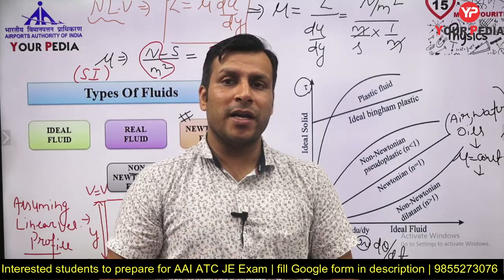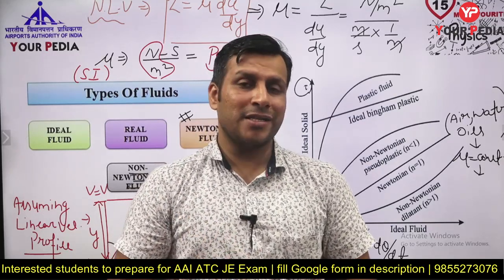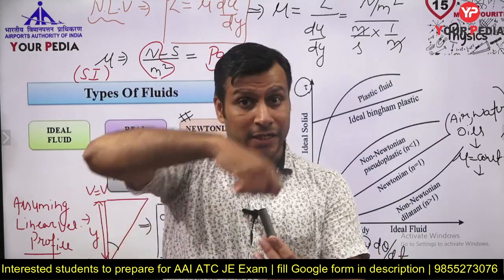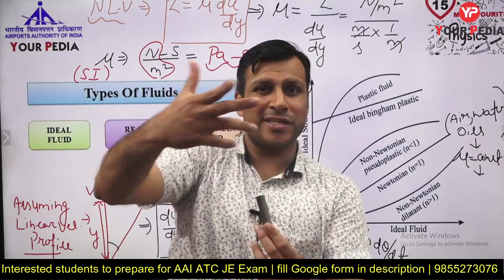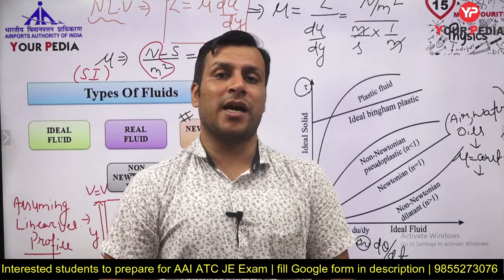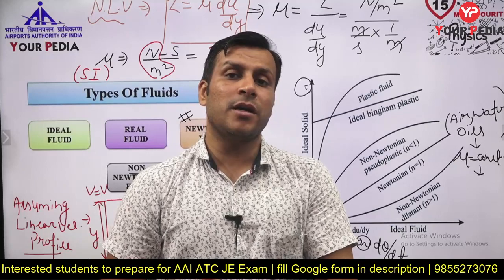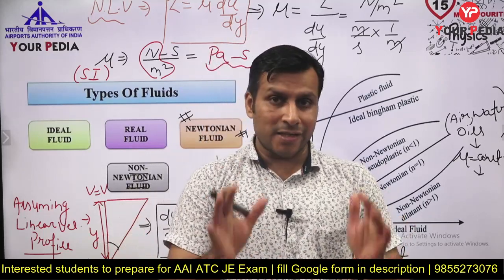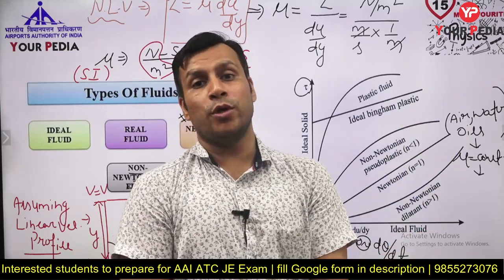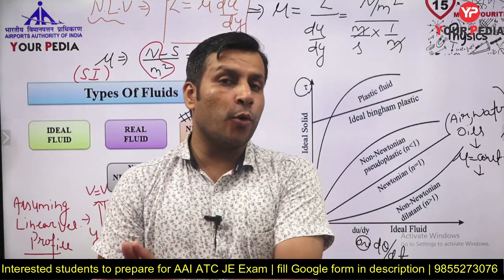But suppose you have blood, or some starch, a rice starch solution, or any other substance. So viscosity can change with the rate of deformation. You are stirring a particular substance like paint. What happens to its viscosity? It will change. So there are some substances whose viscosity changes with the rate of deformation. Those are known as non-Newtonian fluids. There are some substances whose viscosity is independent of the rate of deformation. Those are known as Newtonian fluids. So Newtonian fluids obey Newton's law of viscosity. Non-Newtonian fluids don't obey Newton's law of viscosity.